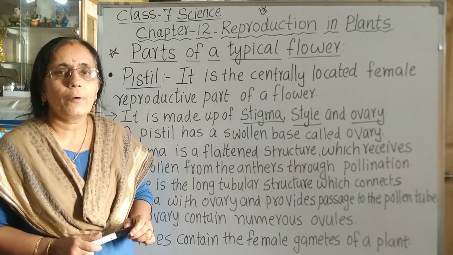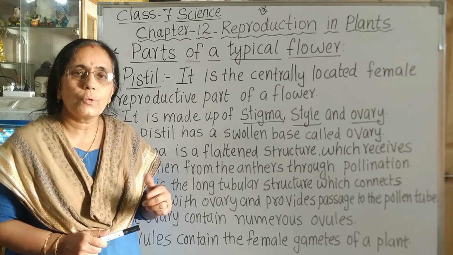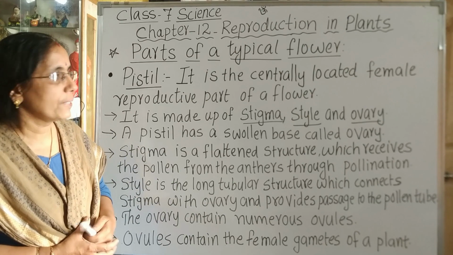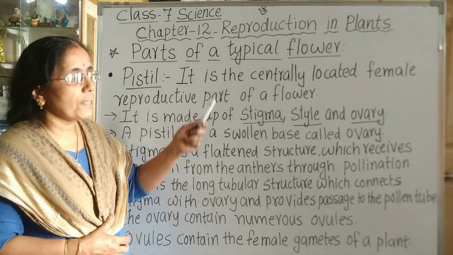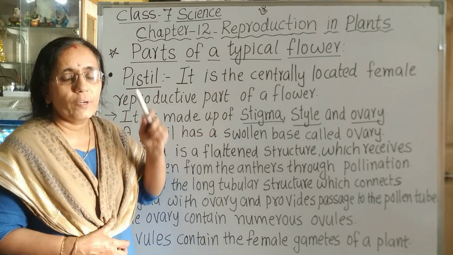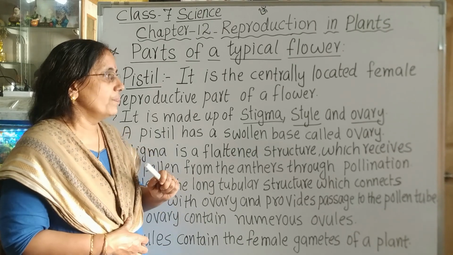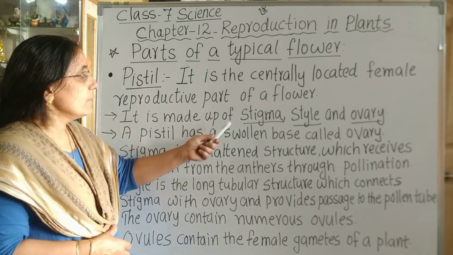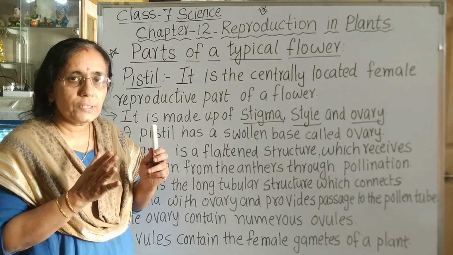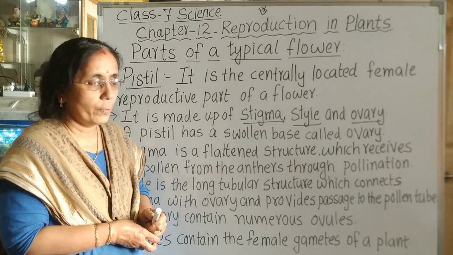Now, we will discuss the fourth whorl of a flower, that is pistil. Pistil is also called carpel. Okay, let us see where it is situated. Pistil is the centrally located female reproductive part of a flower. So, what is the name of the female reproductive part of the flower? It is pistil. It is made up of stigma, style and ovary. The three parts of which the pistil is made up are stigma, style and ovary.